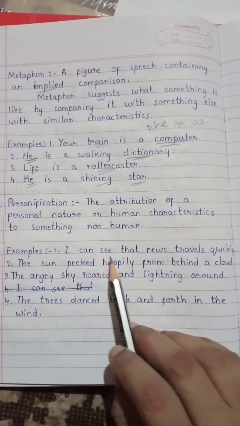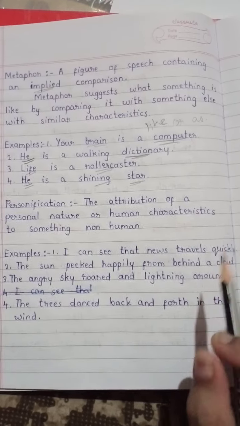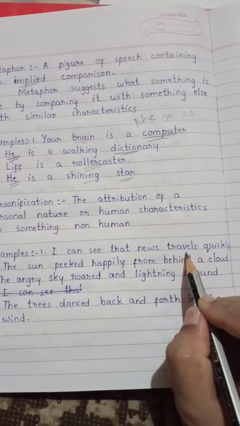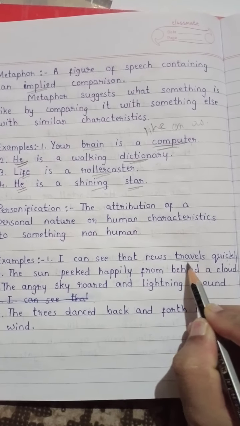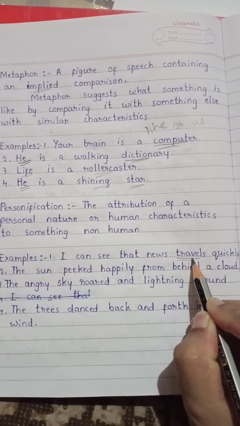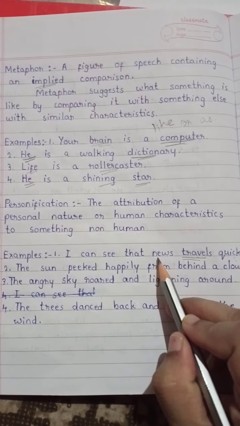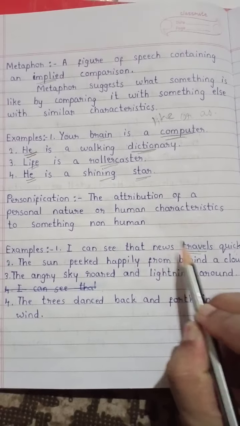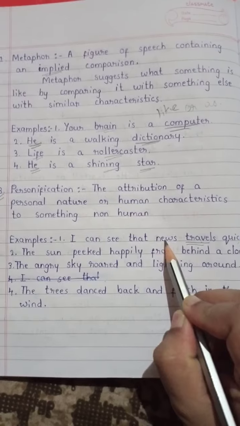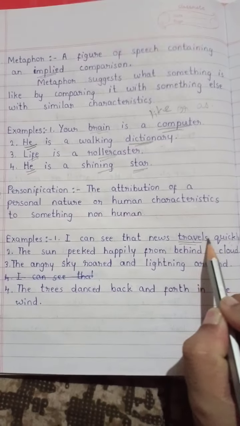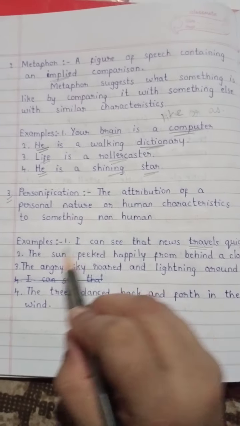News travels quickly. Listen here, children. Travels is the action of a human being. It is not the action of news. So this action of a human being is given to news. So this sentence is a personification.